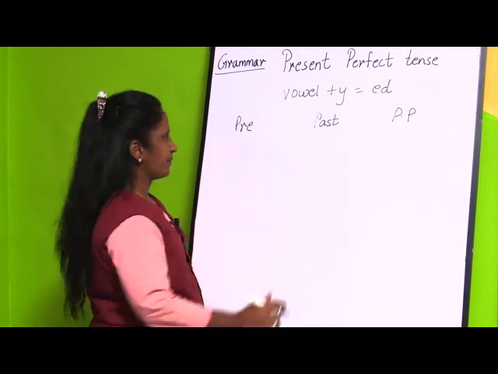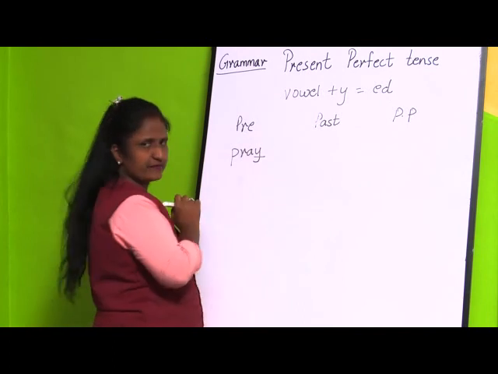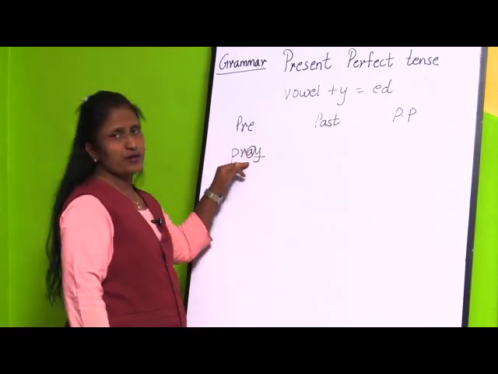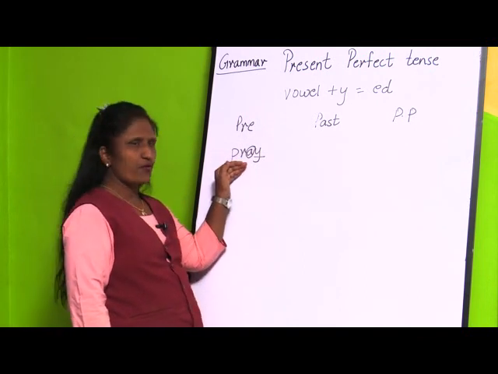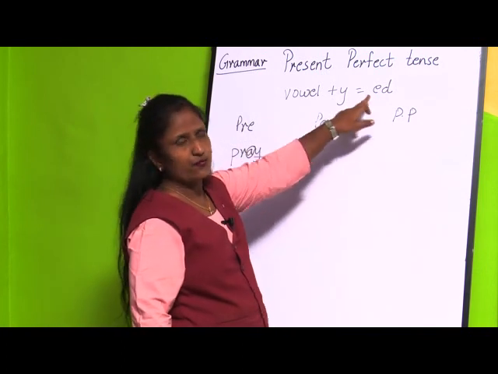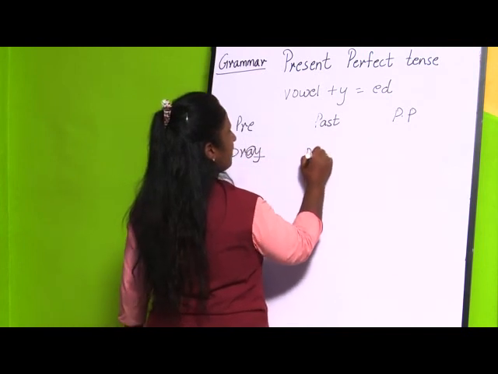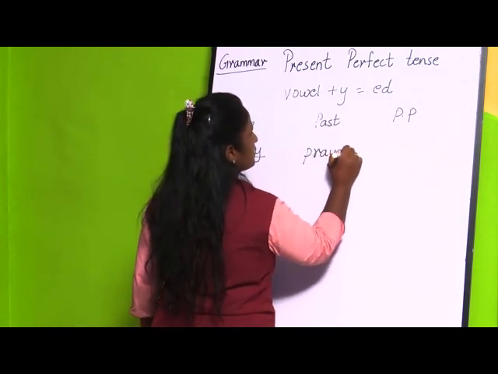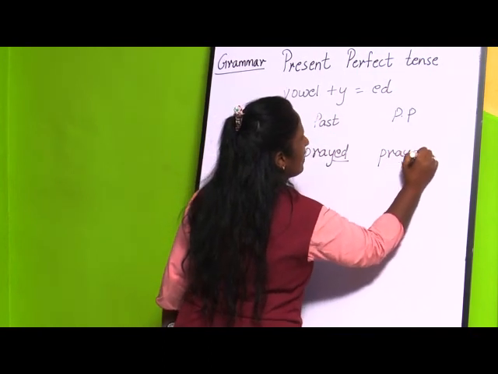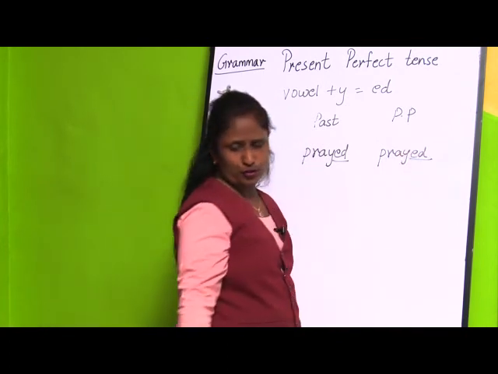I will take one example, pray. Now you see children, here the word is ending with y, and before that we can see there is a vowel. So if the word is vowel plus y, then what are we going to do? We are going to add ed for the past tense and for the past participle. So how will it be? Pray plus ed, prayed. The same will be with the past participle. Here also ed. So this was the fourth rule.